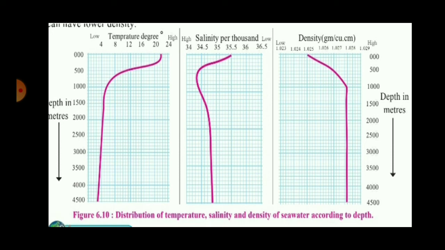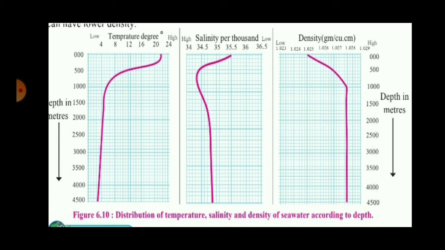See the first graph. The x-axis shows the temperature, the y-axis shows the depth. At the sea level, at the surface, the temperature of the sea water is almost 23 degrees Celsius. But at the depth of 500 meters, the temperature drastically falls. You can see a steeper slope. It falls to as low as 9 degrees. So with a depth of just 500 meters, the temperature has reduced from 23 to 9. At the depth of 1000, it has become almost 5 degrees.